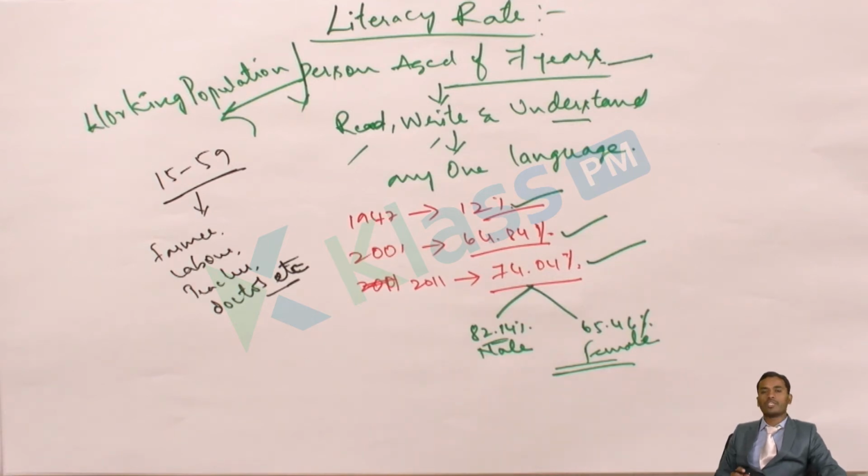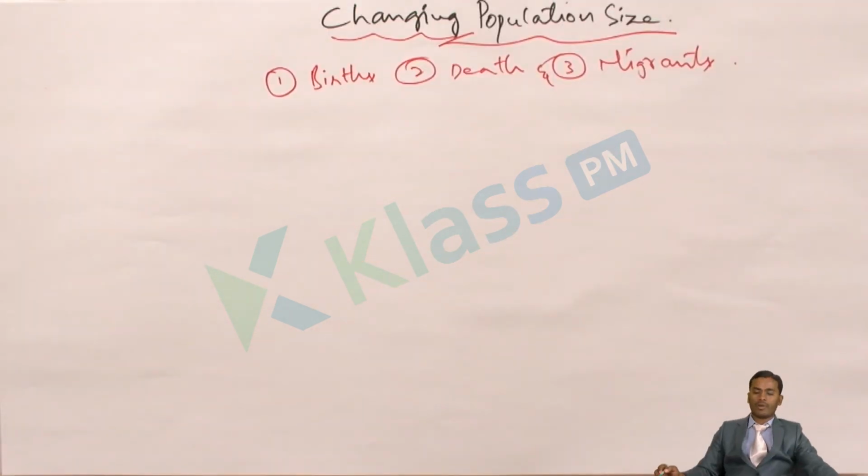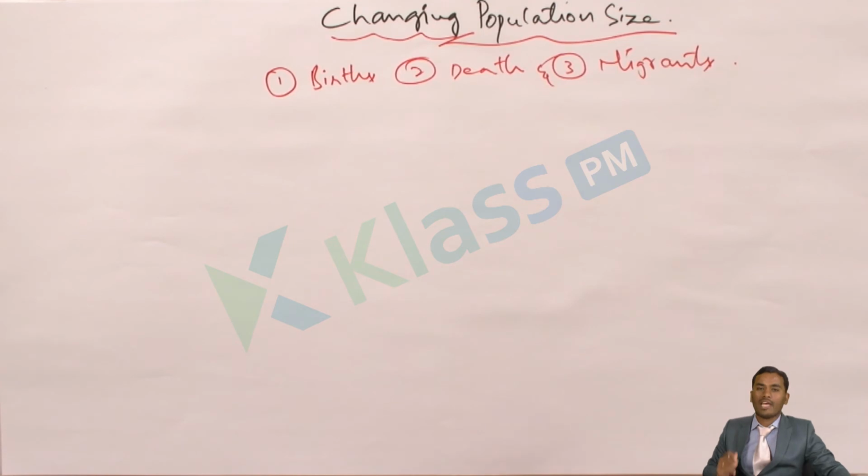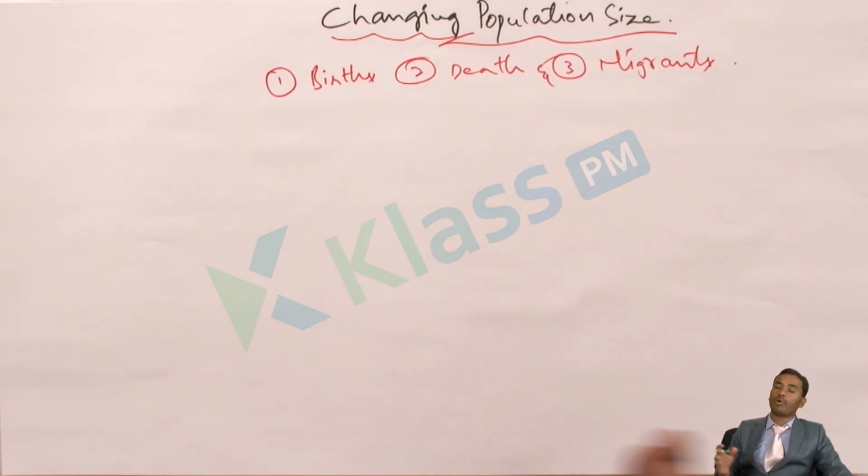Next, what we have is changing population size, which we'll see in our upcoming topic. So now we are going to learn about a topic called changing population size. How does the size of a population change? What is meant by the size of a population? Can we show this size, or this size? No. The size can be the number of people: 10 people, 20 people, 100 people, 1000 people, crore people. We have learned that in the year 2001 India's population was 101 crores, whereas by 2011 it was 121 crores. Then by 2021, what will be the number? That means the size is increasing. Population size is increasing. This we call changing population size.